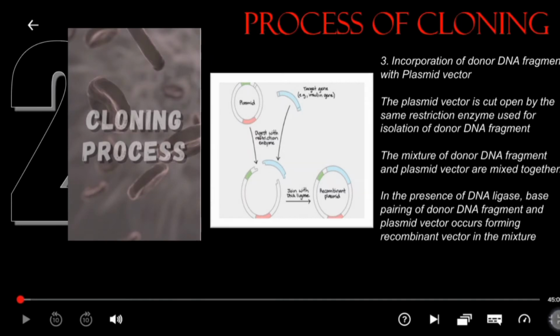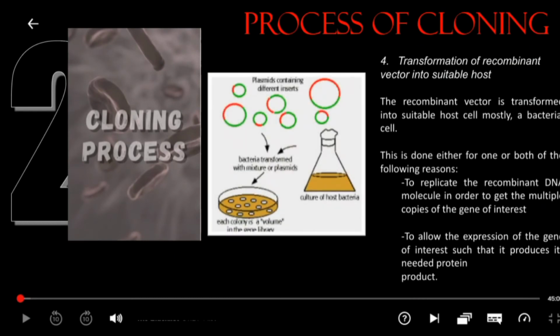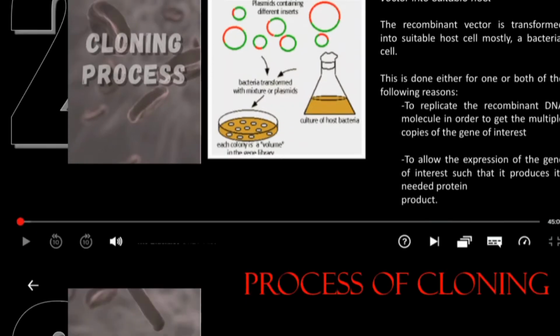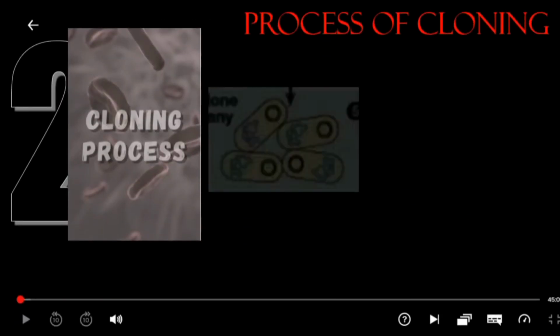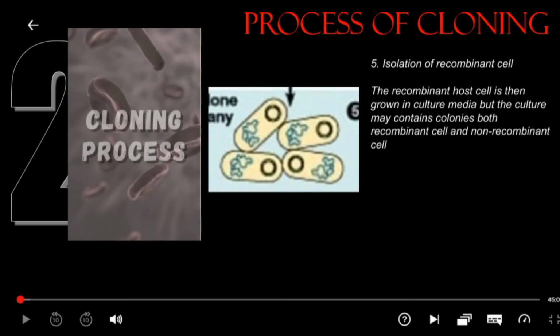The fourth step, transformation of the recombinant vector into a suitable host, mostly a bacterial cell. This is done in order to replicate the recombinant DNA molecule to get multiple copies of the gene of interest. And the last step, isolation of recombinant cells. The recombinant cell is then grown in culture media, but the culture may contain both recombinant and non-recombinant cells.